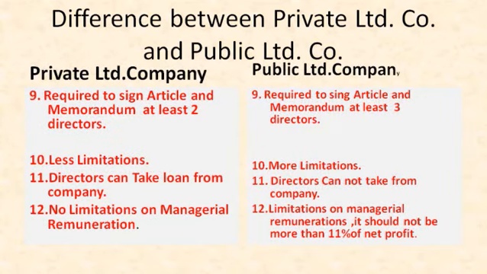Next, ninth point, private limited companies are required to sign the articles and memorandum by at least 2 directors. Means at the time of registration, 2 directors must sign the articles and memorandum of the private limited company. In public limited company, at least 3 directors should sign the memorandum and articles of association at the time of registration.